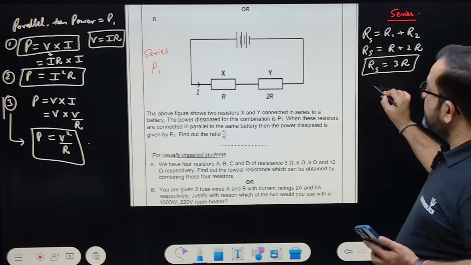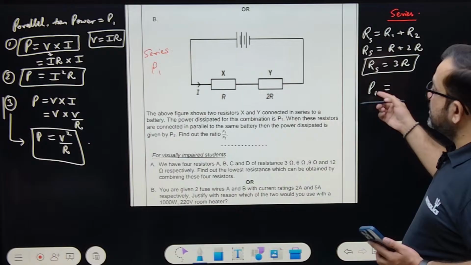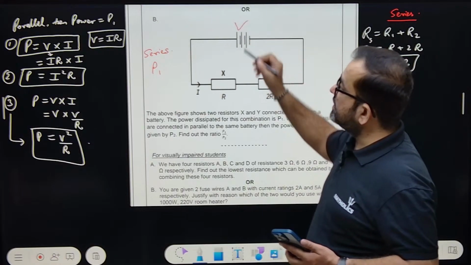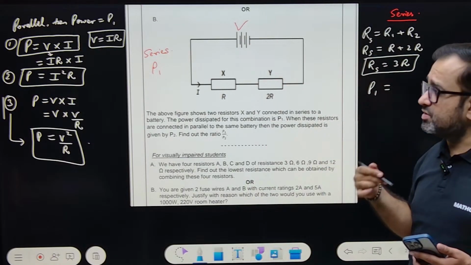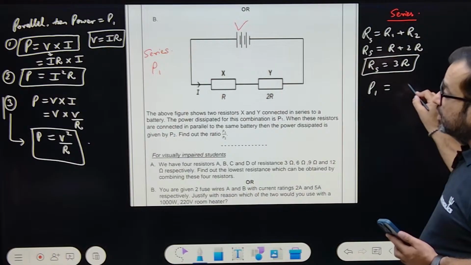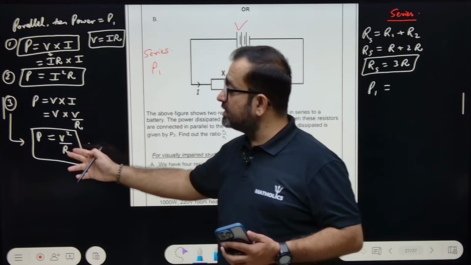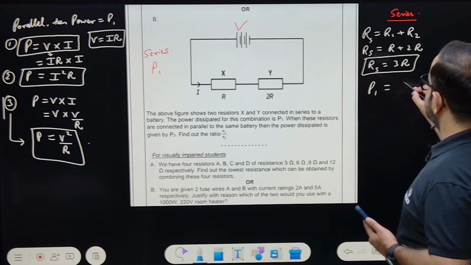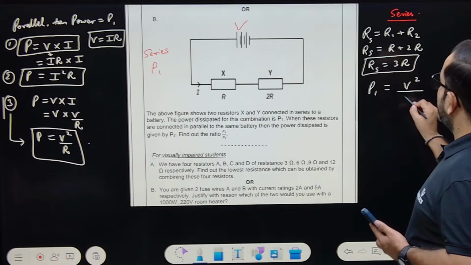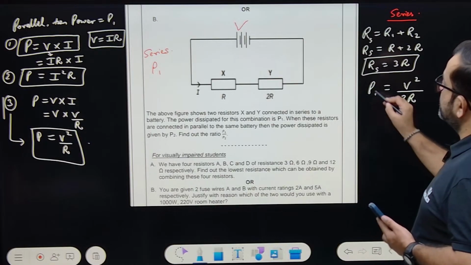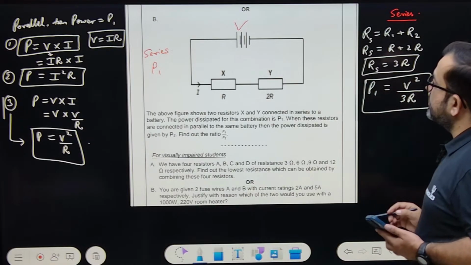For this, power is P1. The potential difference is V, because in the parallel circuit it's also going to be V. Which formula will we write, first, second or third? We'll write the third formula, V square by R. So P1 is V square by 3R.